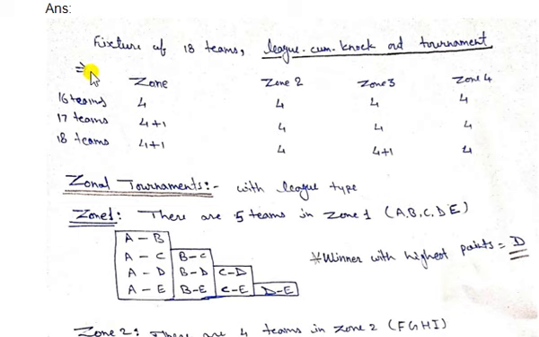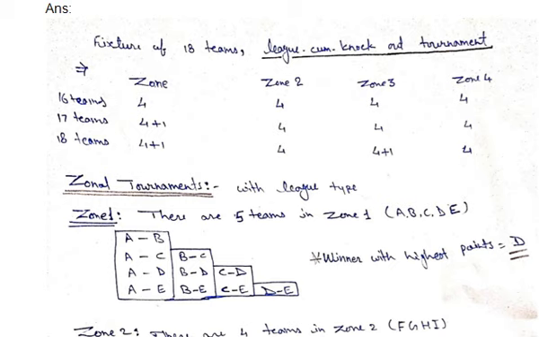First, we have number of teams 18, right? Whenever we start drawing a fixture by the combination tournament, at that time we divide the teams in different zones, or we can say different pools, different quarters, right? And mainly we divide in 4 zones, 4 quarters, or 4 pools. So if we have 18 teams, then we have to divide these teams in 4 quarters, 4 zones: zone 1, 2, 3, and zone 4, right?